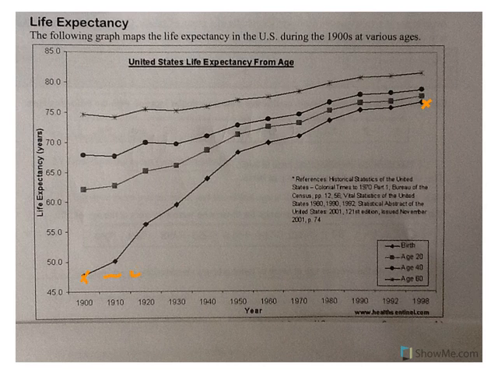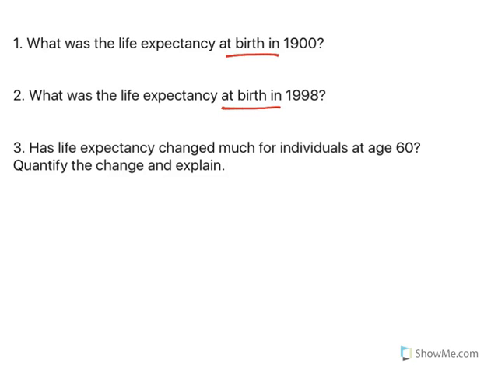So we could say this one is approximately 47. So that means in 1900, when you were born, you could expect to live to be around 47. In 1998, when you were born, if you look across, it's pretty close to 75. Let's call it 75. So in 1998, when you were born, you could expect to live to be approximately 75. So 47 and then 75.